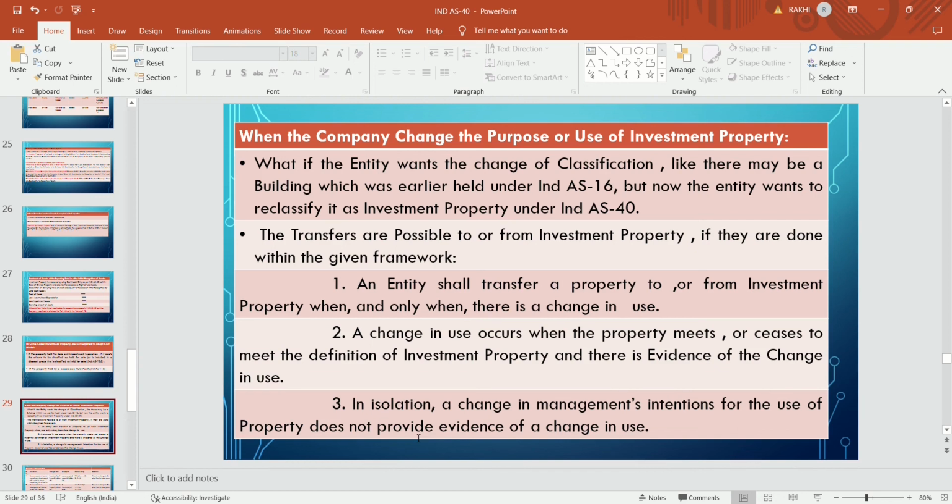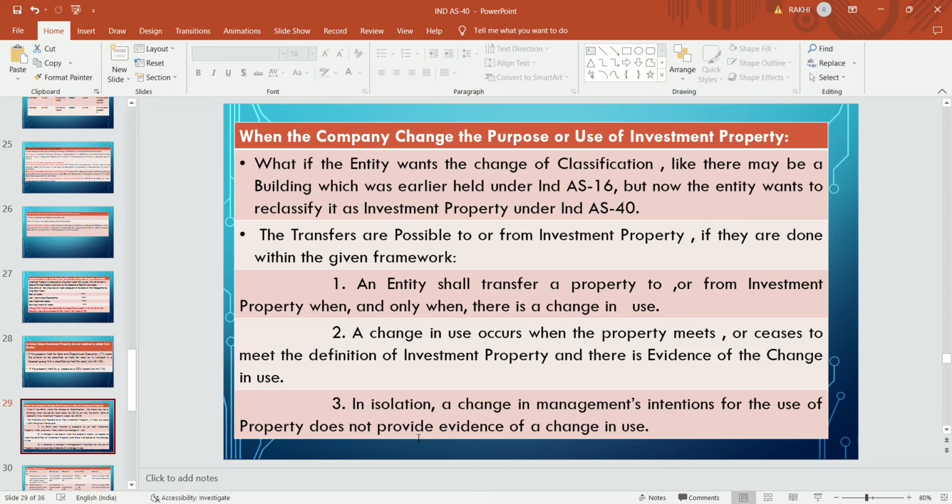A change in use occurs only when the property meets or ceases to meet the definition of investment property. If the property no longer satisfies the definition of investment property, and there is certain evidence of the change in use, then only are transfers possible from investment property to PPE, or from PPE to investment property. That means when they cease to meet the definition, and there is supporting evidence for the change in use by the management.